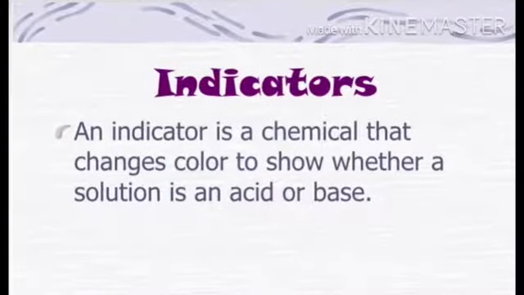Now indicators. An indicator is a chemical that changes color to show whether a solution is a base or an acid. The indicator used for identifying an acid or base is called an acid-base indicator.